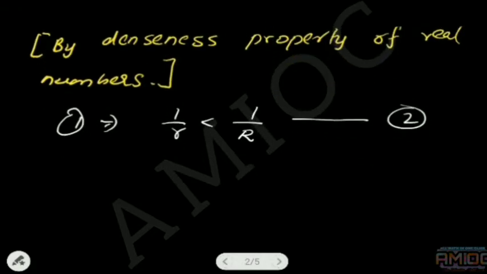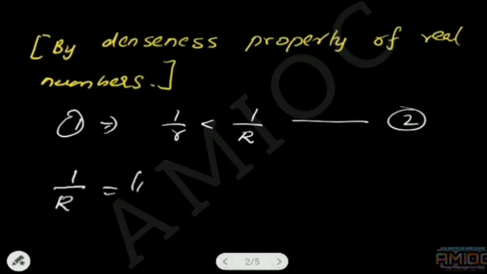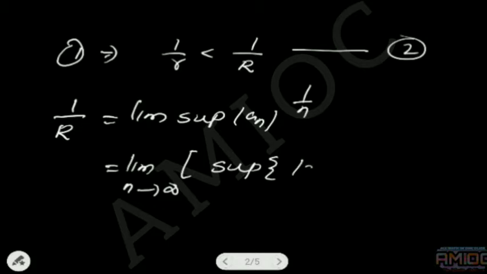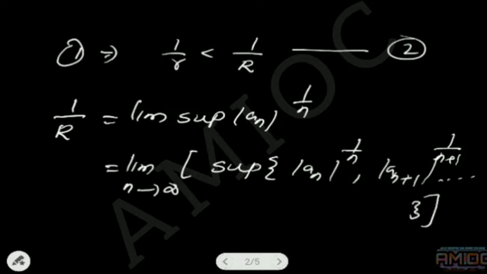And what about 1/R? 1/R is defined by limsup |a_n|^(1/n), and limsup |a_n|^(1/n) is equal to the limit as n tends to infinity of the supremum of the set |a_n|^(1/n), |a_(n+1)|^(1/(n+1)), and so on, by the definition of limit supremum.